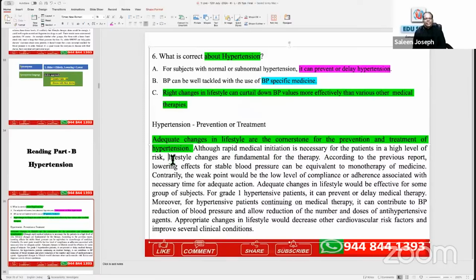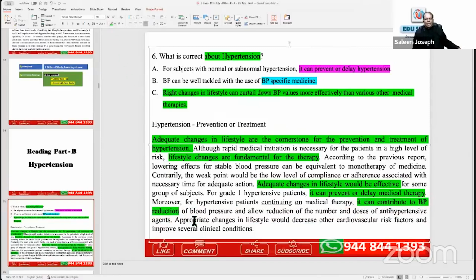Just see, lifestyle changes are fundamental for the therapy. Again, repeated. According to the previous report, lowering effects over stable blood pressure. The weak point is the low level of compliance, and it is assessed that adequate changes in lifestyle would be effective. Again, adequate lifestyle can prevent or delay medical therapy.